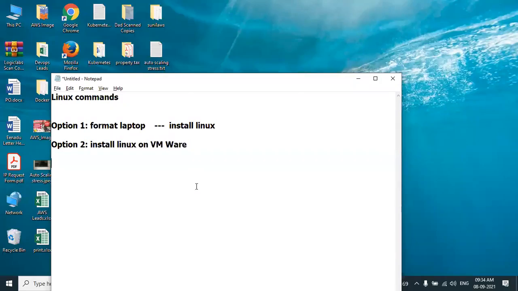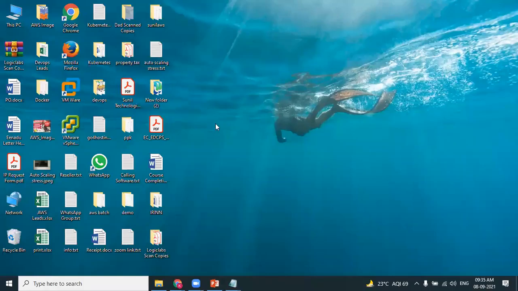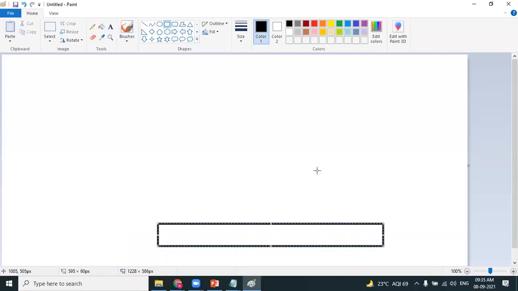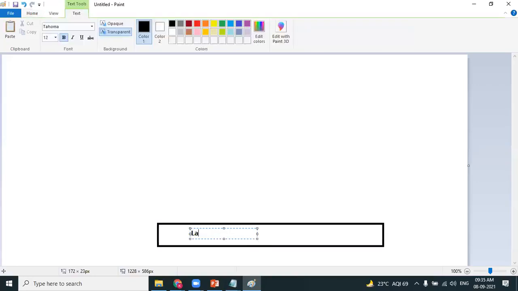How can we connect to Linux on VMware, and how can I practice Linux commands? You can see this is my laptop. Let's experience how exactly VMware works. The first layer is the hardware layer, in simple words, a laptop.